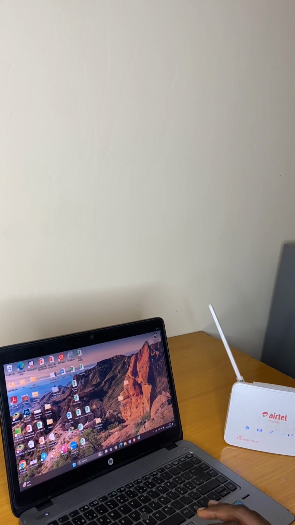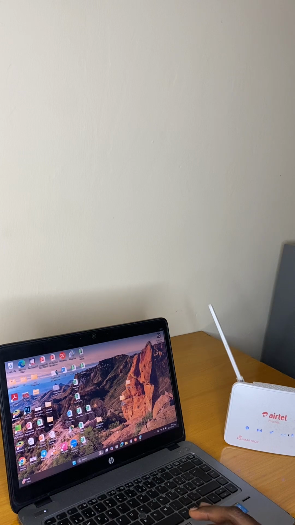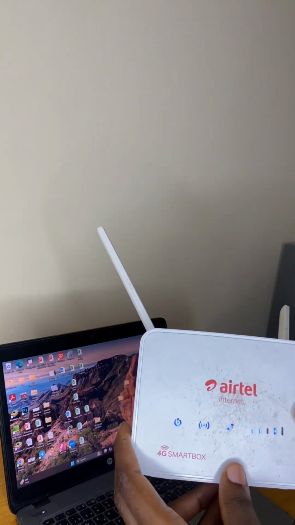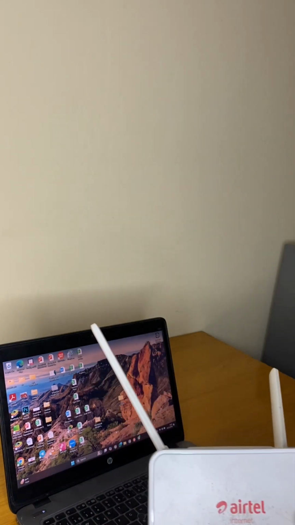This channel serves to simplify the common issues that we run into while using some of our tech gadgets. I would be touching on a whole lot, but today first and foremost we'll have to treat the common issues that we experience when we use our Airtel 4G Smartbox router.